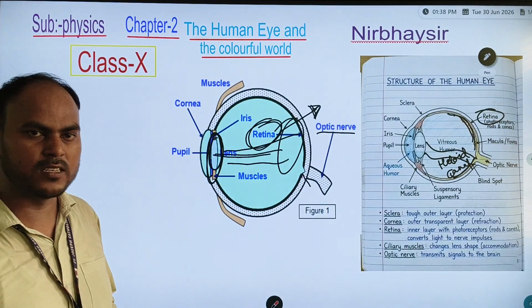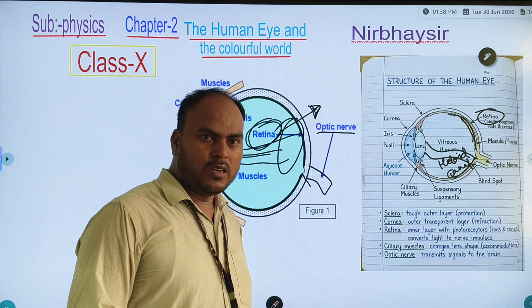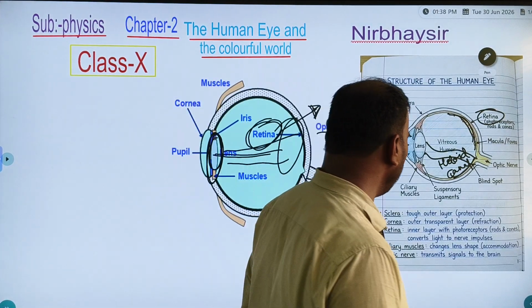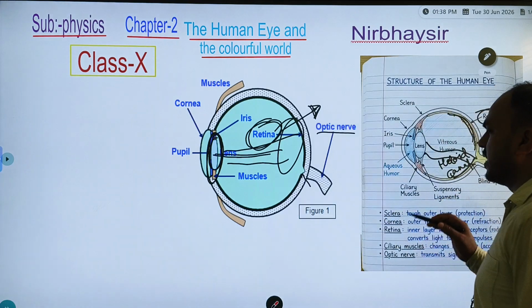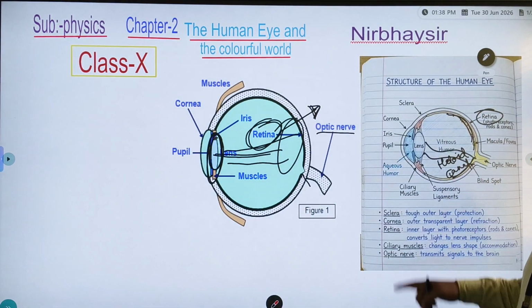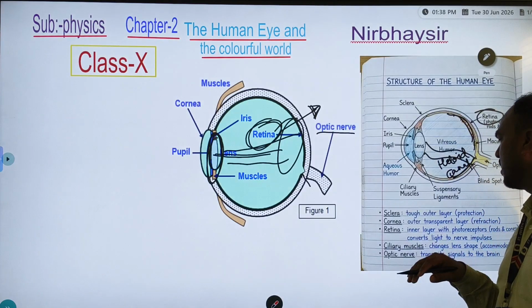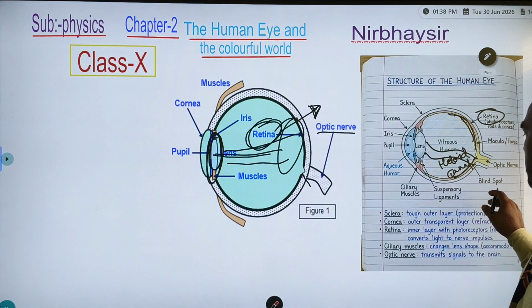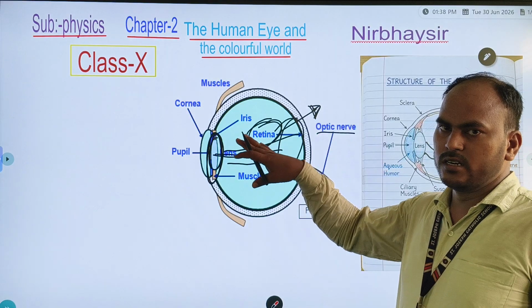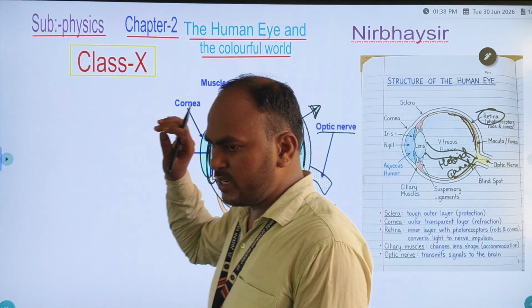Third one is the iris. Fourth one is the pupil. Then lens, ciliary muscle, suspensory ligament, aqueous humor, then vitreous humor, retina, optic nerves, and blind spot. I taught you all of these in this video.